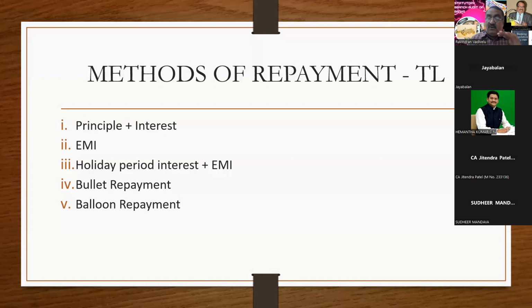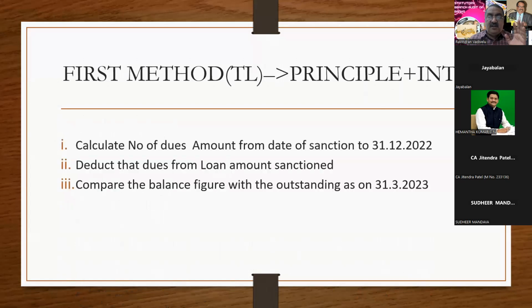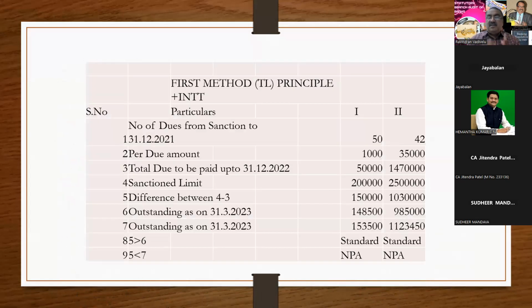Now, I'll go individually. Let me take the presentation for the principal plus interest. Please concentrate for 10 minutes. Term loan NPA classification is nothing but this. I'm going to speak about the principal plus interest. In the sanction letter, they mention that the loan amount has to be paid to the extent of this much plus interest as and when it is debited. That means if these words are there in the sanction letter, then it is called principal plus interest.